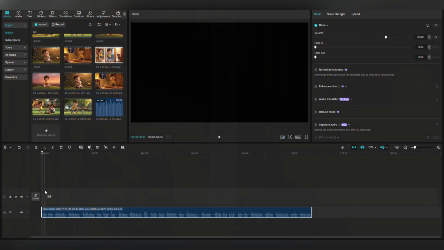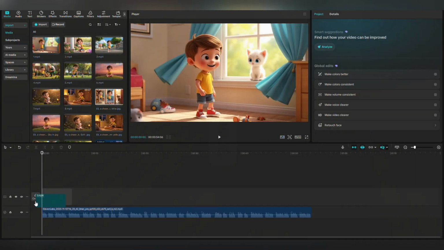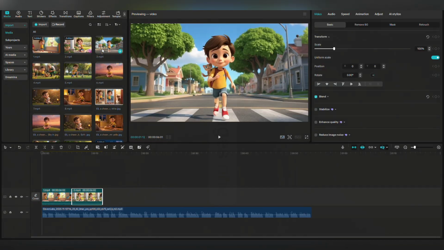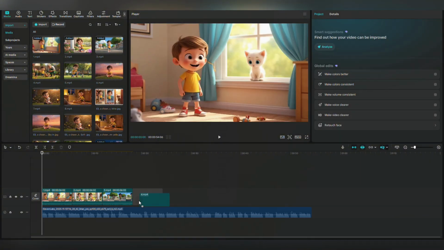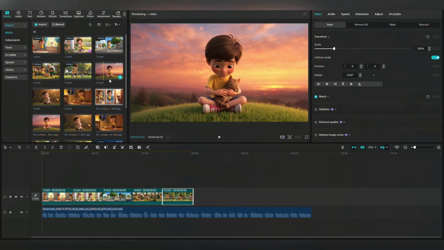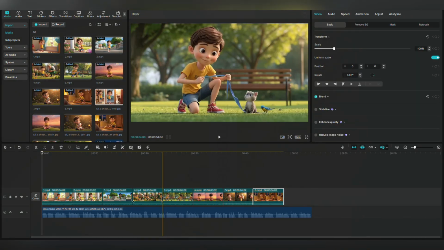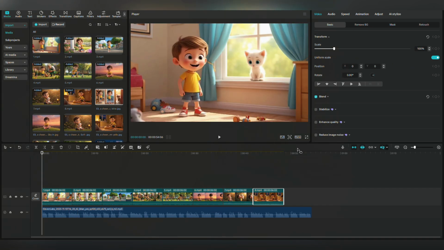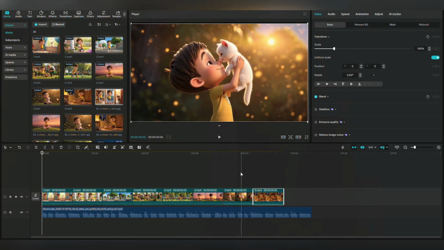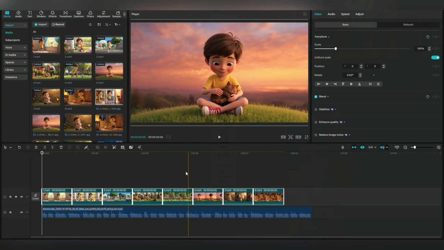I've already imported all the materials, that is, the animated short films generated by Grok and the voiceover generated by 11 Labs. First, drag our complete narration audio onto the timeline. This is the skeleton of our story. Then drag down the animated clips generated by Grok one by one and match them to the narration. Oh, and don't forget to change your canvas aspect ratio, for example, to 16:9.